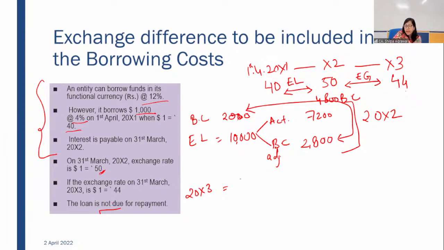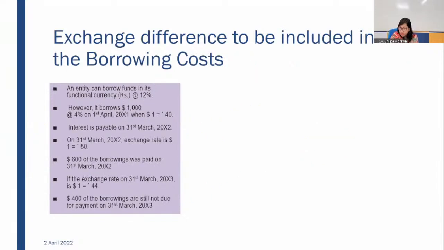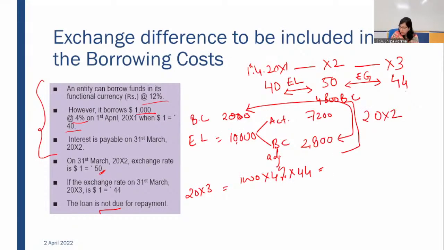It means when we calculated on this amount at the rate of 4%, and the exchange rate was 44, the interest cost which we paid was 1,000 into 4% into 44. 1,760 is the actual borrowing cost.